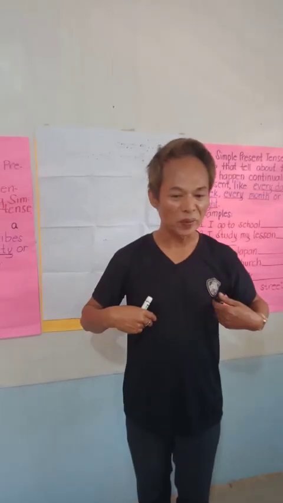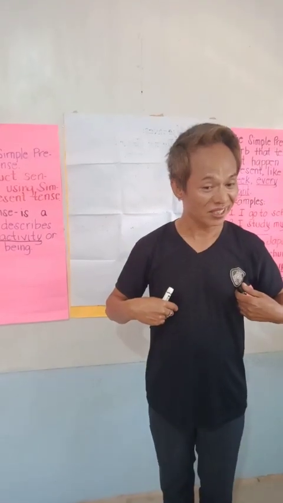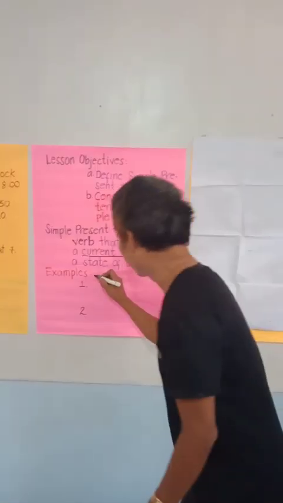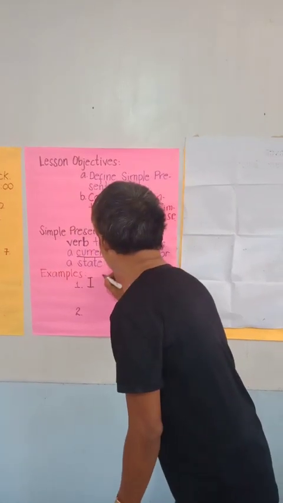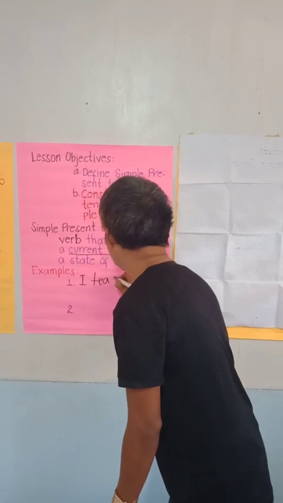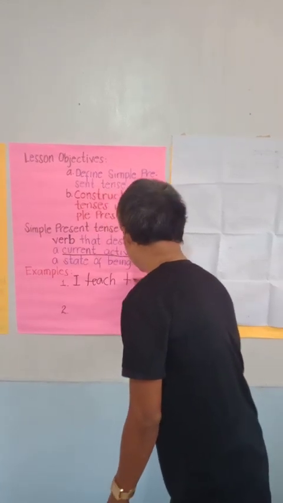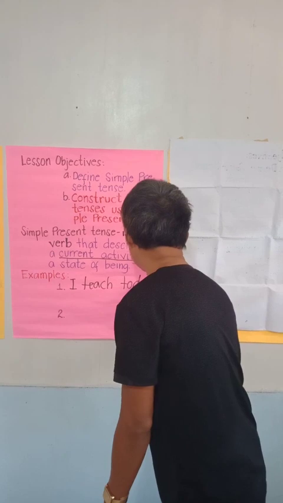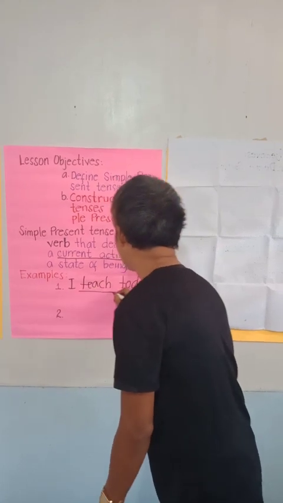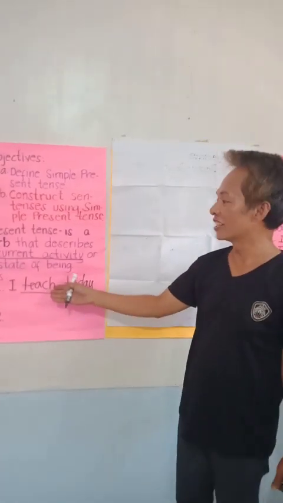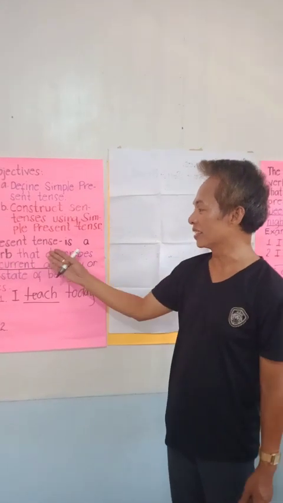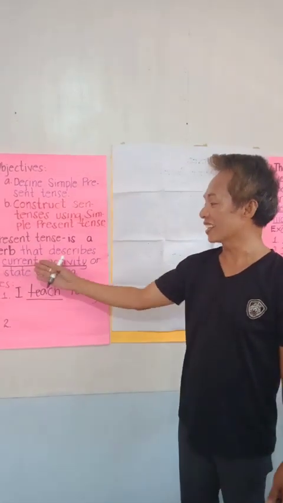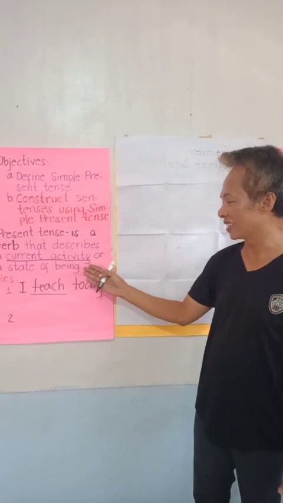Now let's take for an example, current activity. What am I doing now? I am teaching, correct? I teach today. Good. I teach today. The word teach is a simple present tense because it is a current activity.